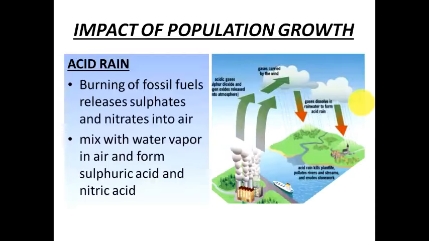Next is acid rain. Basically, what is acid rain? You can see here, these are the industries, and the industries are actually releasing very, very harmful gases such as sulfur dioxide and nitrogen oxides. These gases are released in the atmosphere, and these gases then become a part of the clouds which get condensed, and later when it rains, these harmful gases come back on the earth.